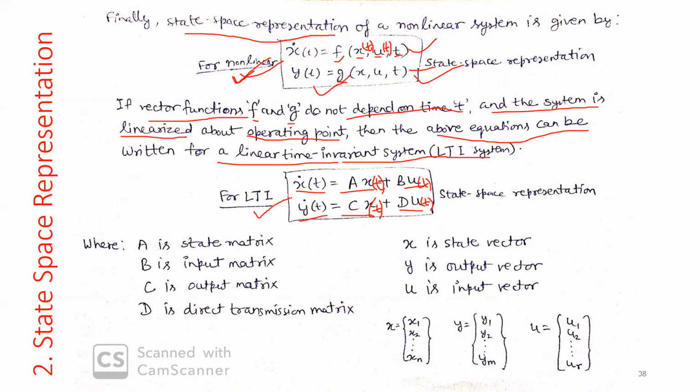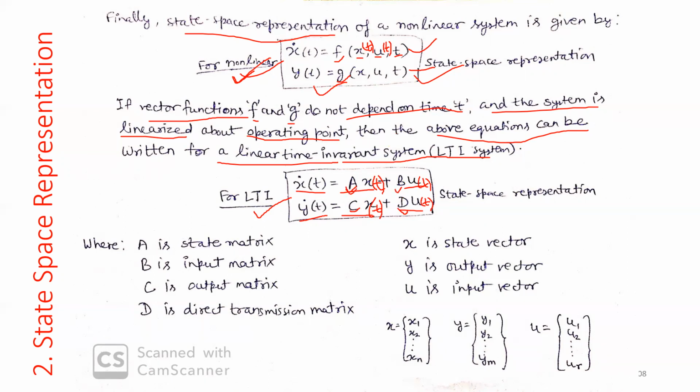Now there are two things. A linear system can be time invariant or it can be time variant. How will you differentiate? A, B, C, D are matrices. If these matrices A, B, C, D are time dependent, then your system will be a linear time varying system.